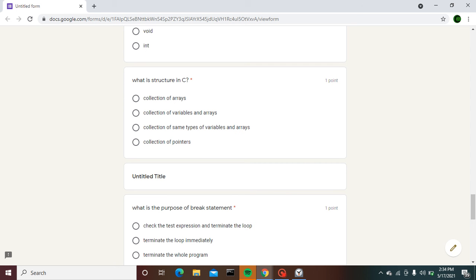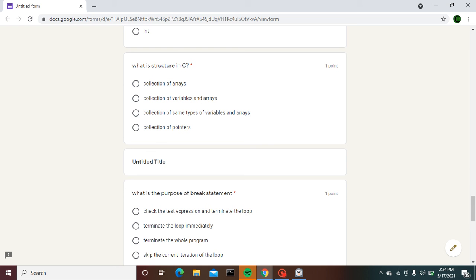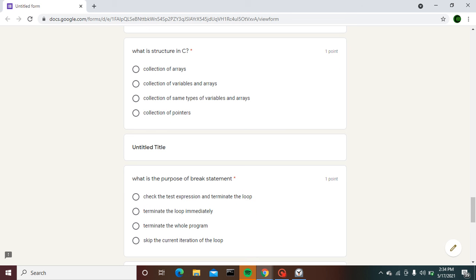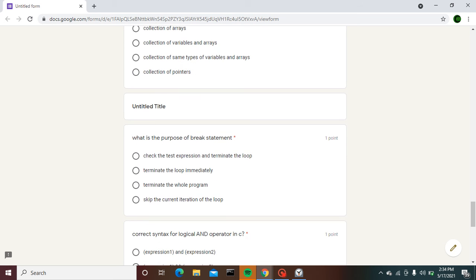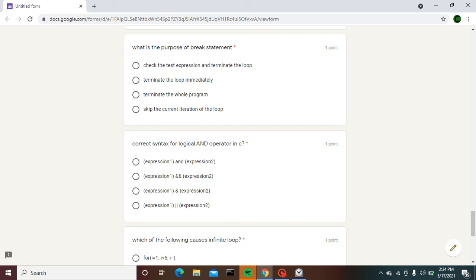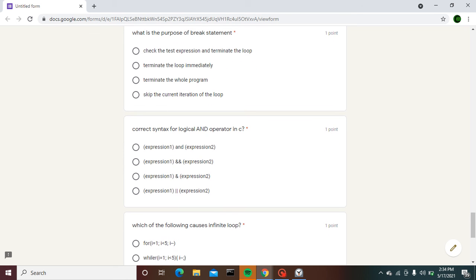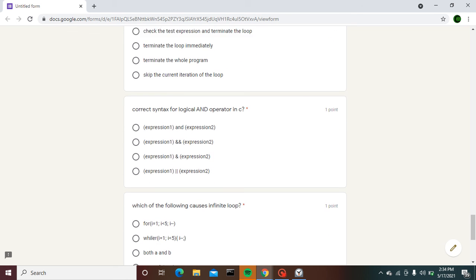Have a look at our next question. What is the structure in C? Collection of arrays, collection of variables and arrays, collection of same type of variable and arrays, collection of pointers. What is the purpose of the break statement? Check the test expression and terminate the loop. Terminate the loop immediately. Terminate the whole program. Skip the current iteration of the loop.